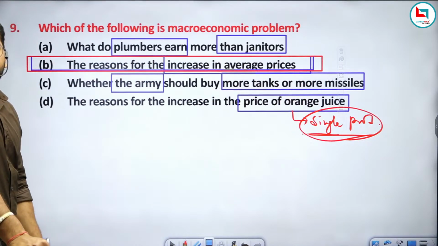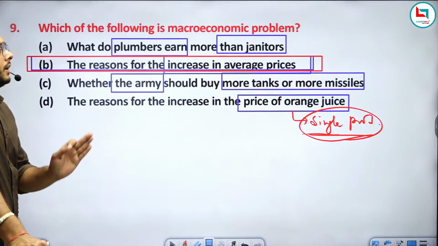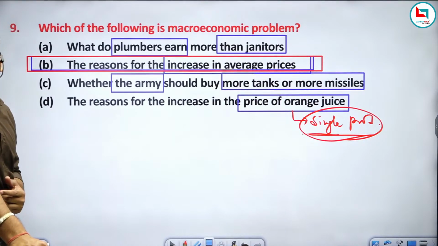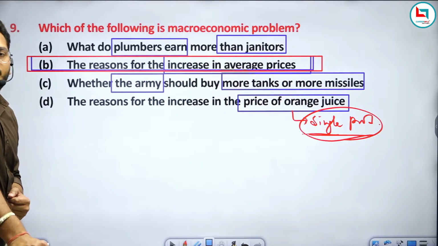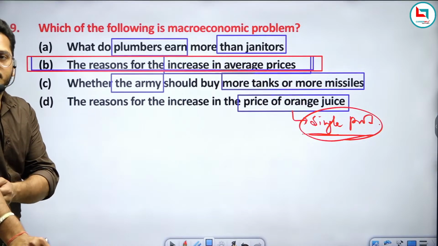Also, I have cleared each and every topic in an easy manner. Let me confirm if I am clear to you all. Am I clear to you?